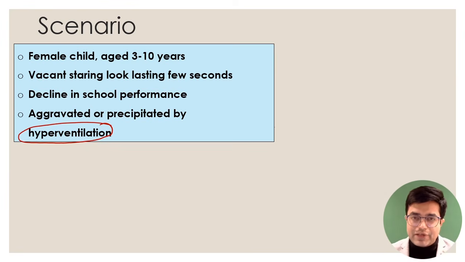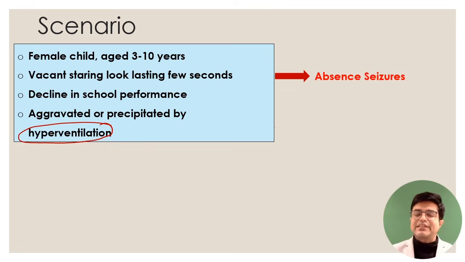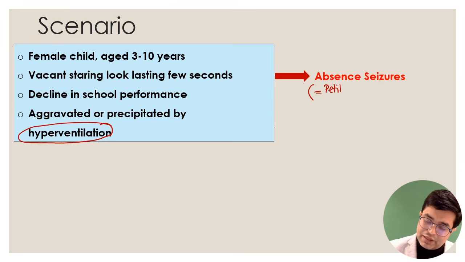It continues lifetime, but starts between 3 to 10 years, with a vacant staring look lasting a few seconds. No developmental delay, but school grades will start falling because the child is unable to focus. That is what you call epilepsy, called absence seizures. The other name of absence seizure is petit mal epilepsy.